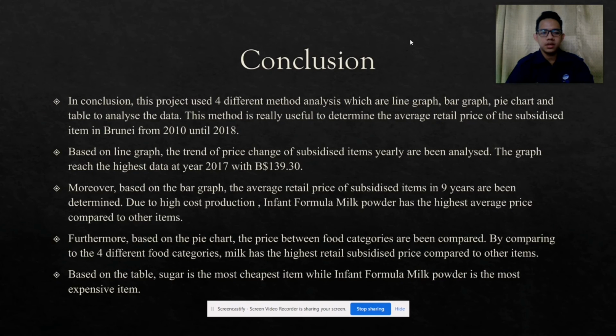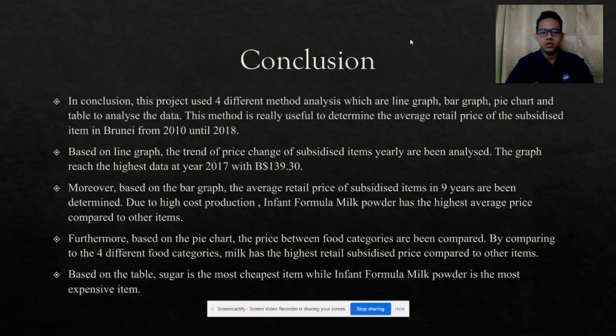In conclusion, this project used four different analysis methods, which are line graph, bar graph, pie chart, and table, to analyze the data. These methods are really useful to determine the average retail price of subsidized items in Brunei from 2010 until 2018. Based on the line graph, the trend of price change of subsidized items yearly was analyzed. The graph reached its highest at year 2017, which is $139.13. Moreover, based on the bar graph, the average retail price of subsidized items in 9 years was determined.